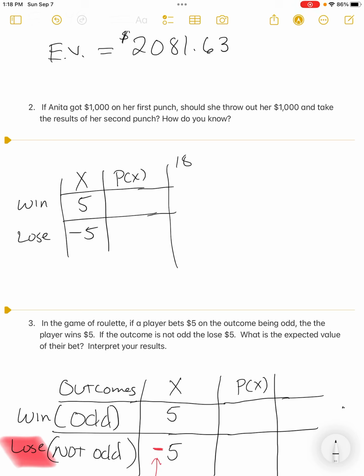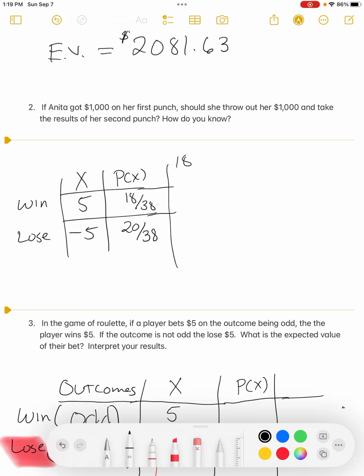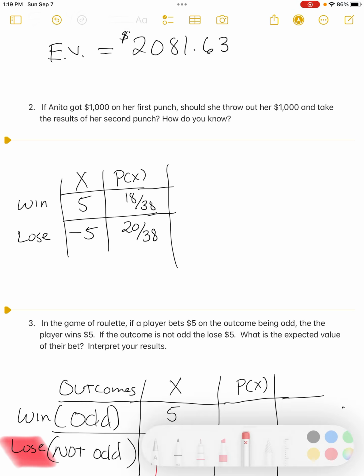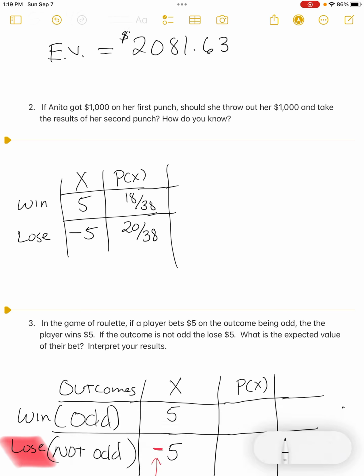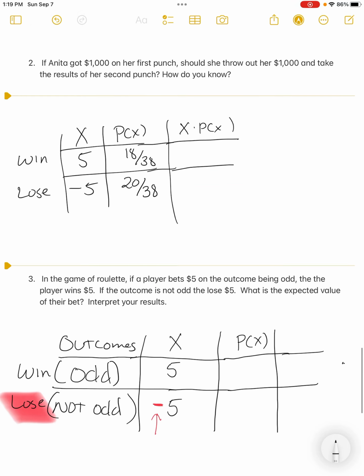The probability is what we were just after, and I wanted you to see it. What we saw was that there were 18 out of the 38 slots that were odd, and 20 out of the 38 slots were not odd. I can't say that they're even because the 0 and double 0 are neither even nor odd. So there's 20 numbers where I could absolutely lose. So now we have to do our x times our P of x.